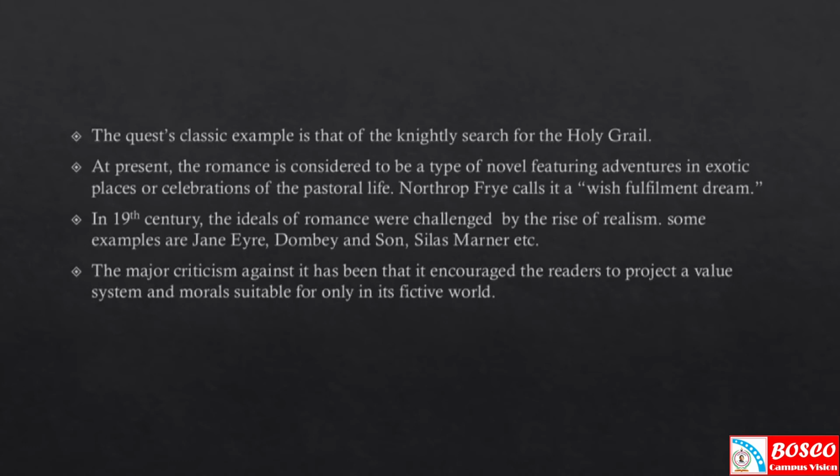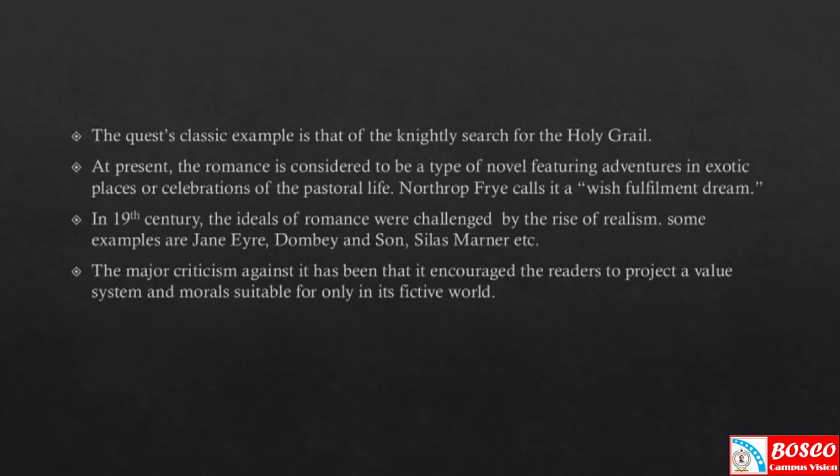Then in Don Quixote, one of the earliest novels, Cervantes attempts to attain a harmony between the ideals of romance and brutal reality. And Romanticism revived the romance in the verse form.